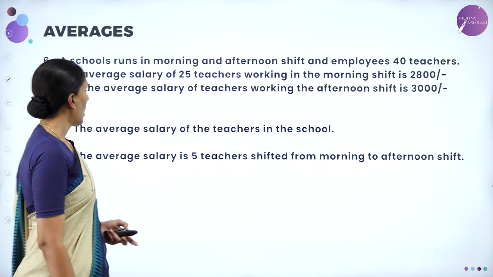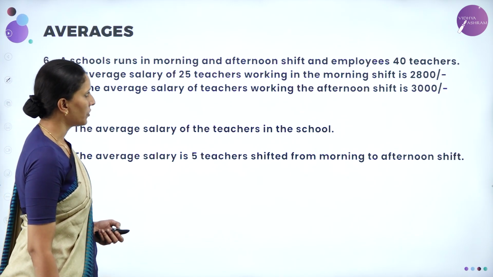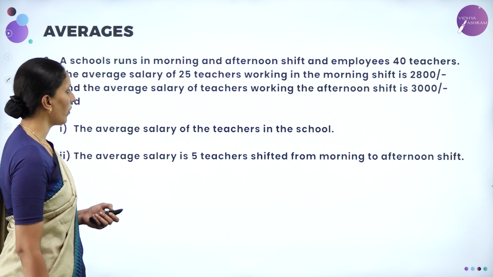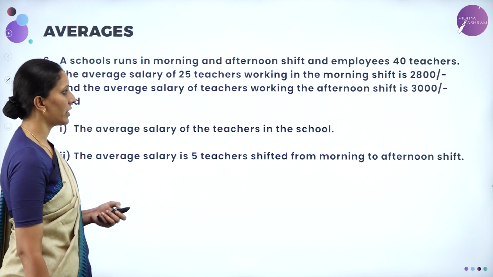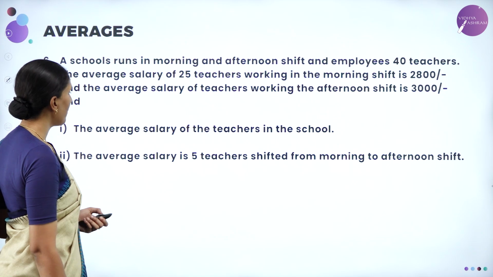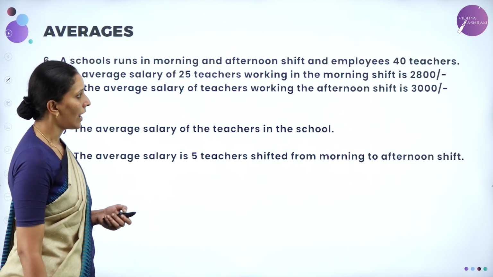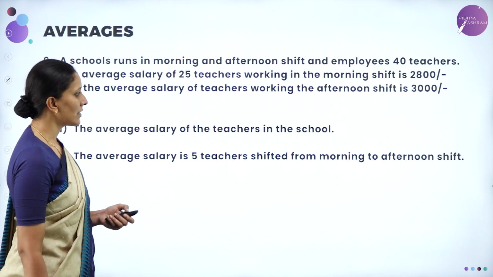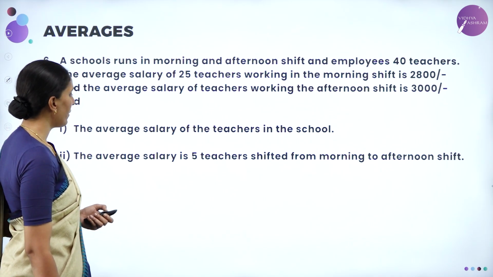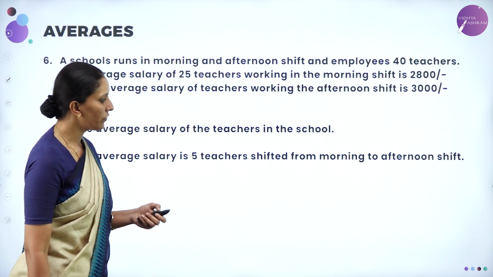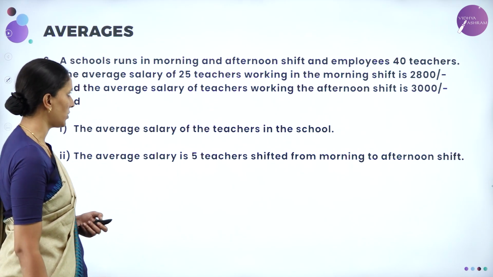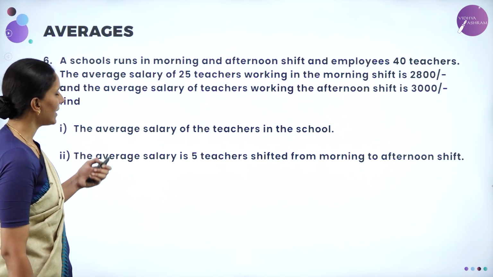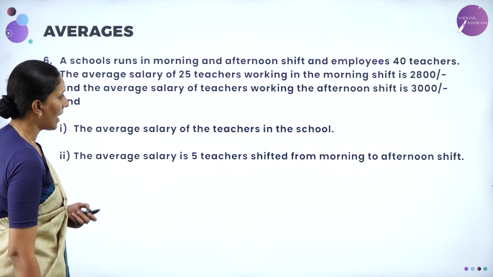Next question. A school runs in a morning and afternoon shift and employs 40 teachers. The average salary of 25 teachers working in the morning shift is 2,800 and the average salary of teachers working in the afternoon shift is 3,000. Find the average salary of the teachers in the school. Second, the average salary if 5 teachers are shifted from morning to afternoon shift.